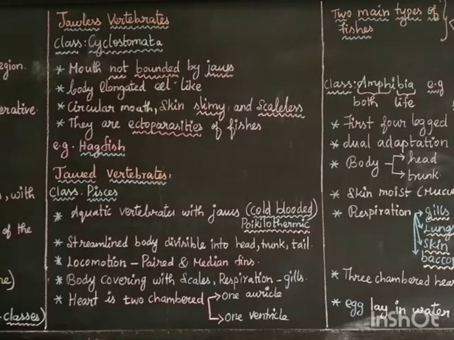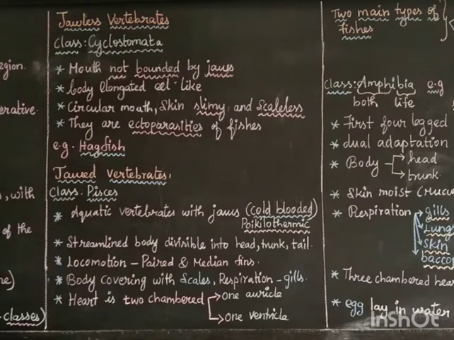Now we are going to see the classes in Vertebrata. Vertebrata has 2 divisions, that is jawless vertebrates and jawed vertebrates. In jawless vertebrates, there is only one class, that is Cyclostomata.